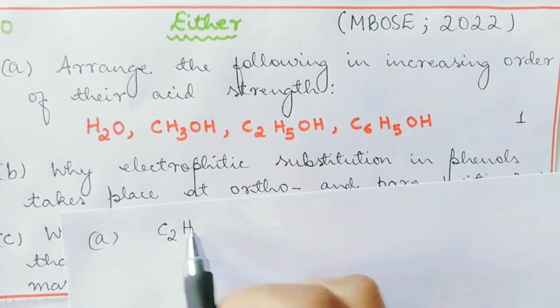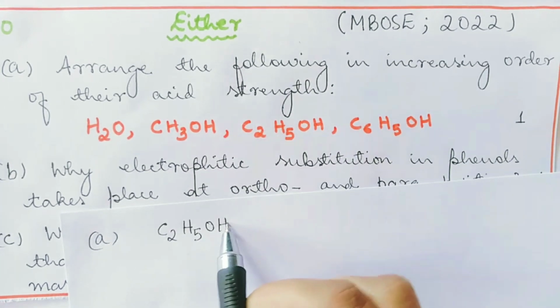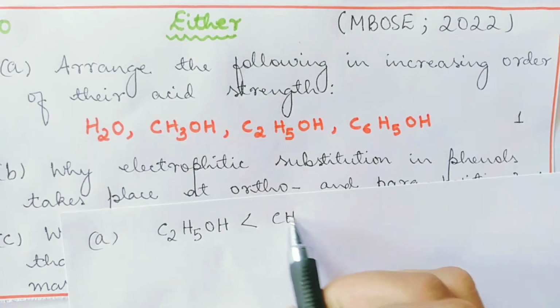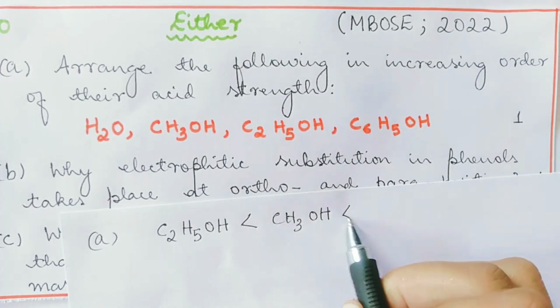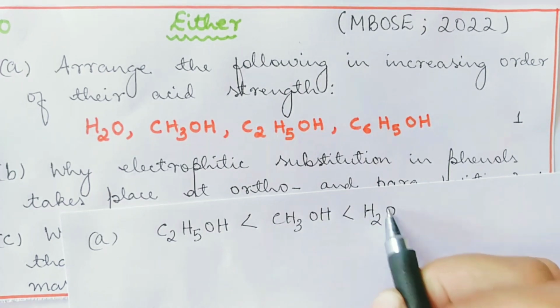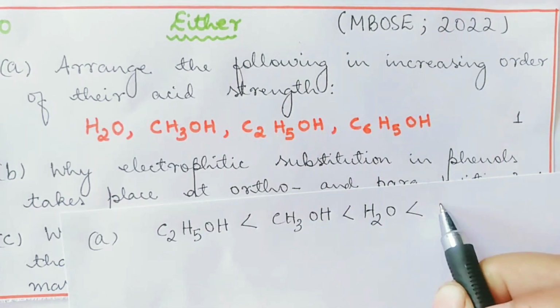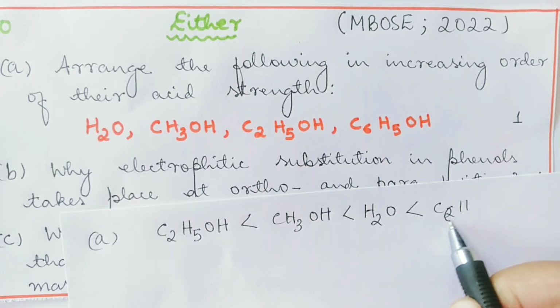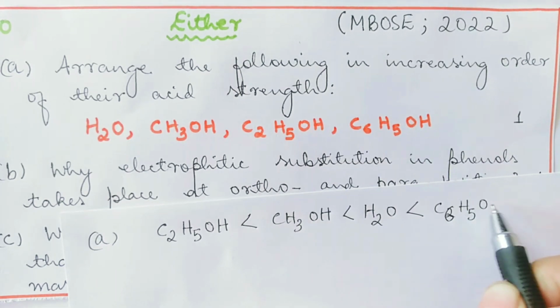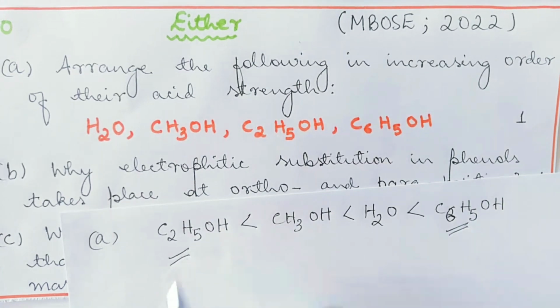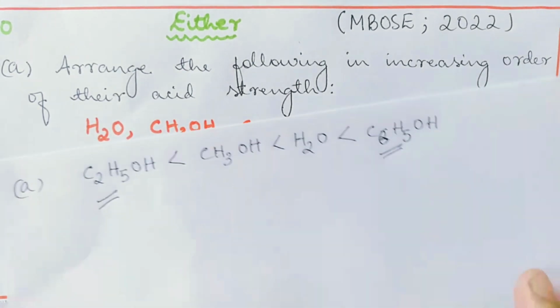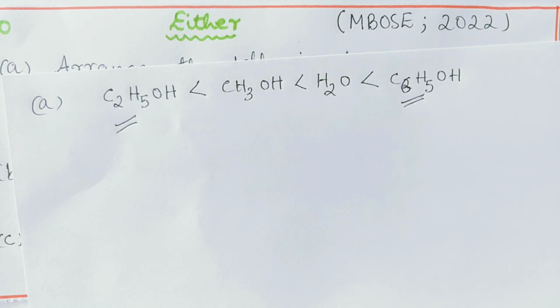Ethyl alcohol is less acidic than methyl alcohol. Methyl alcohol is less acidic than water, and water than phenol. What is the reason? Why is phenol more acidic and why is ethyl alcohol less acidic? Okay, just have a look here.